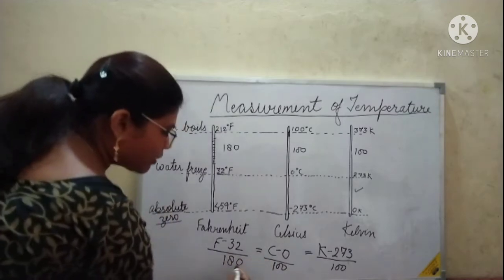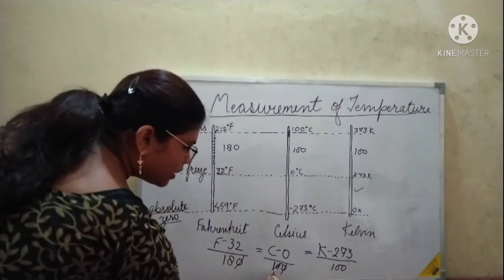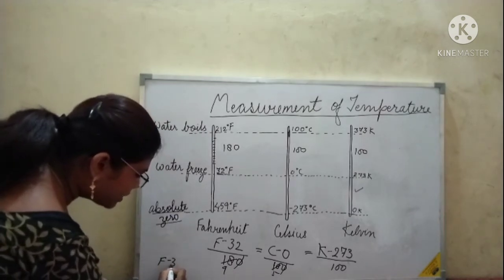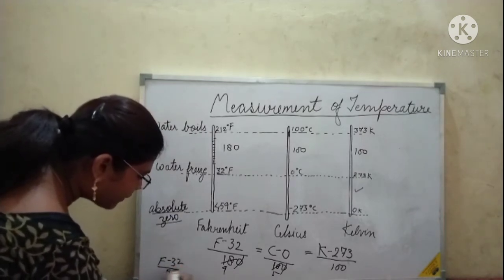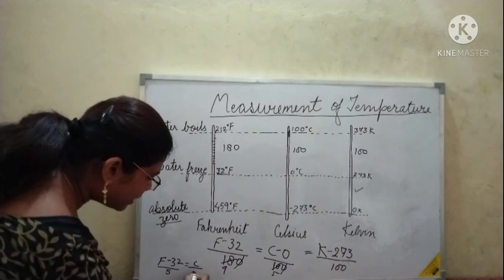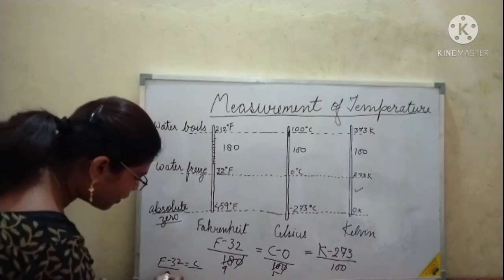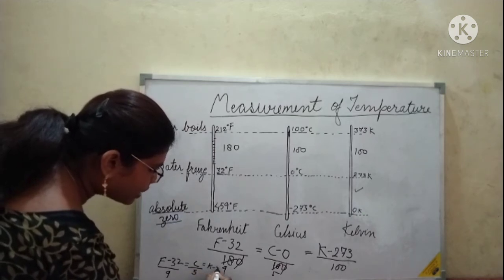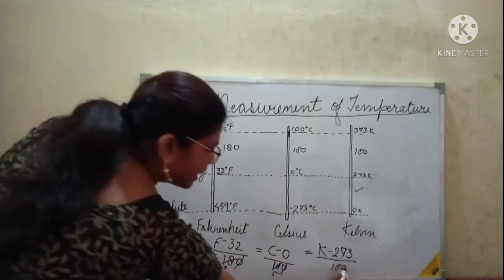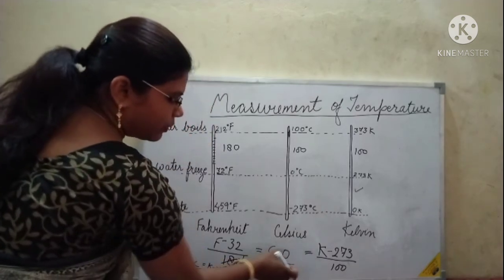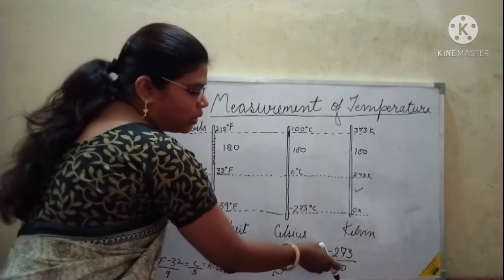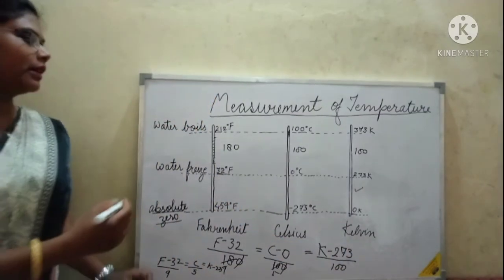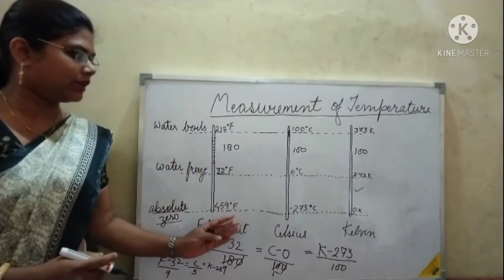So if you solve that, (F minus 32) by 9 equals C by 5 equals (K minus 273) by 5. If we cancel these, the relationship will come that Celsius is equal to K minus 273.